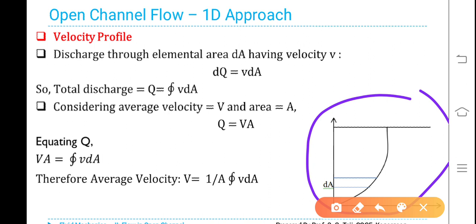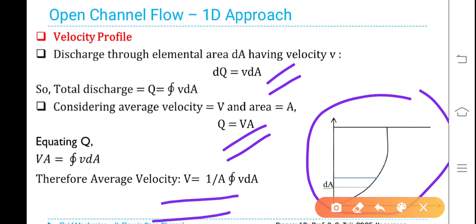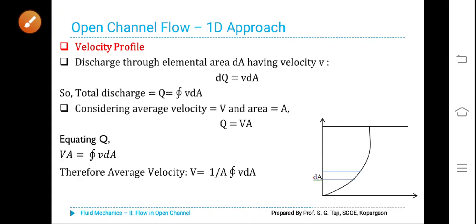Now we can equate these two equations. We get VA is equal to integral v dA. Therefore average velocity V is equal to 1 upon A multiplied by integral v dA, where small v is the actual velocity flowing through the elementary area and capital V is the average velocity in the channel.